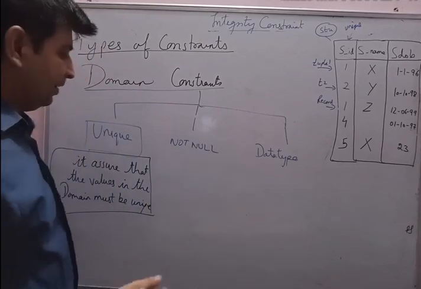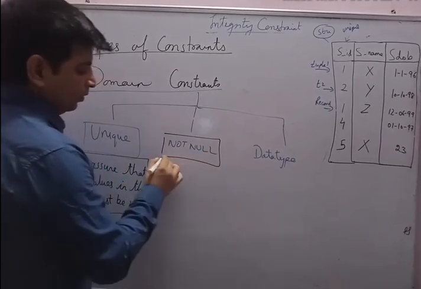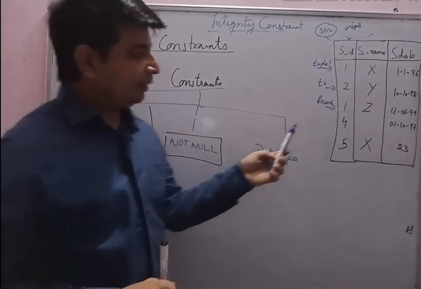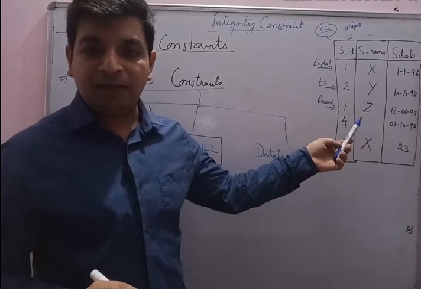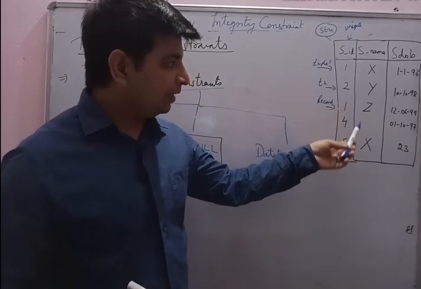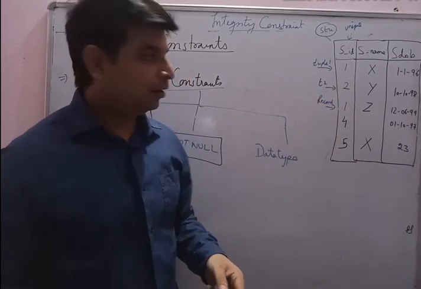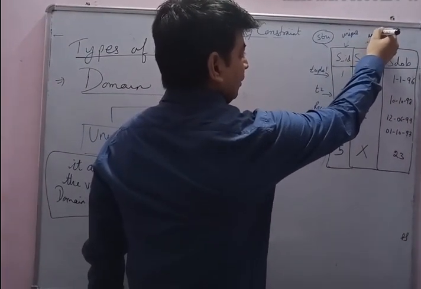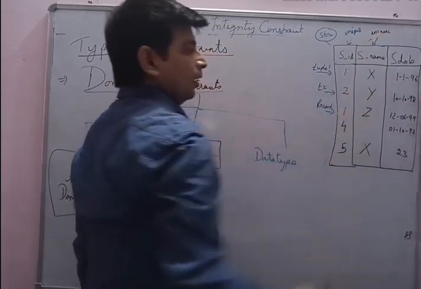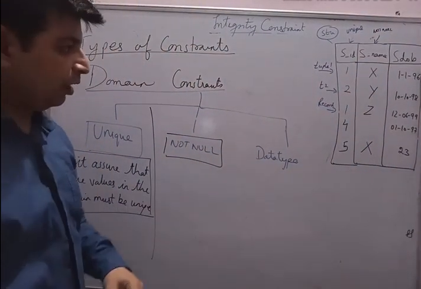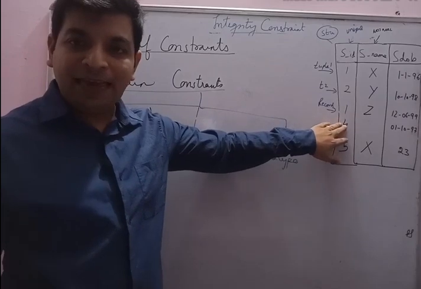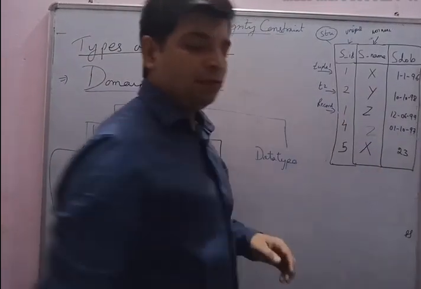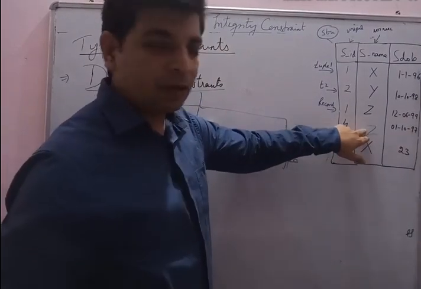Okay guys, the second type is called not null. When I say not null, it ensures that there should not be any field remaining vacant. There should be no field in the entire column remaining empty. तो अगर मैं यहाँ पे not null लगाता, तो उससे क्या होता कि यहाँ पे जो फोर्थ स्टूडेंट है, he has to put his name, उसको अपना नाम यहाँ पे लिखना पड़ता. He must have had to write his name. This field would not have been blank.